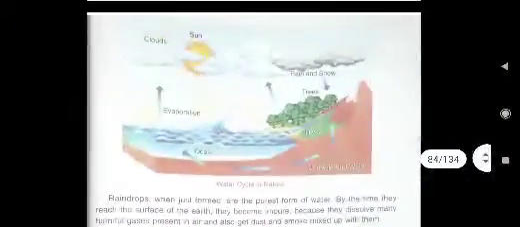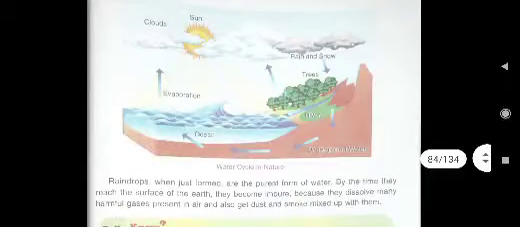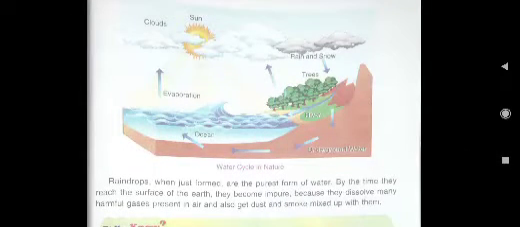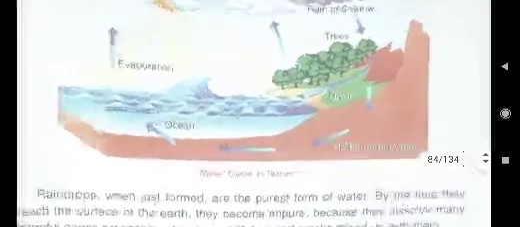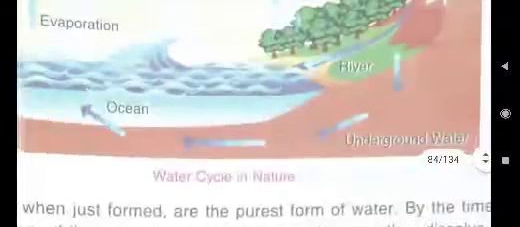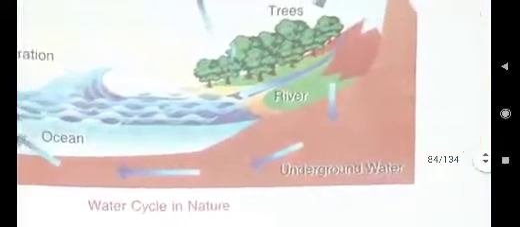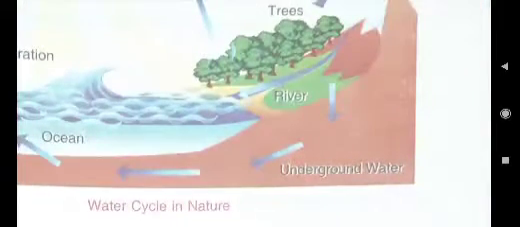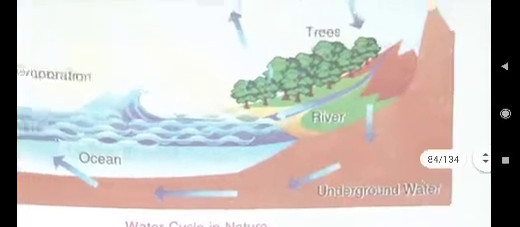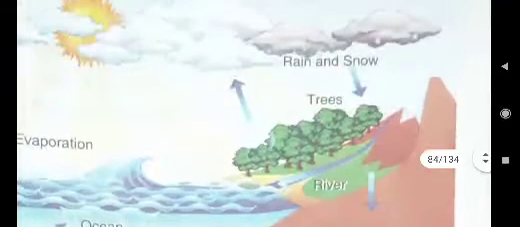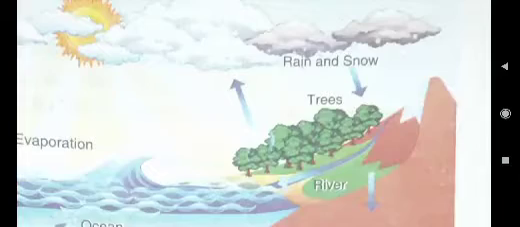number 81. On page number 81, you see the diagram of the water cycle is given. This diagram only you have to copy down. Understood? Draw the diagram properly. Those who have not done it, they will do it. Underground water labeling also you have to do. Underground water, river, trees. Then you will show here rain and snow.